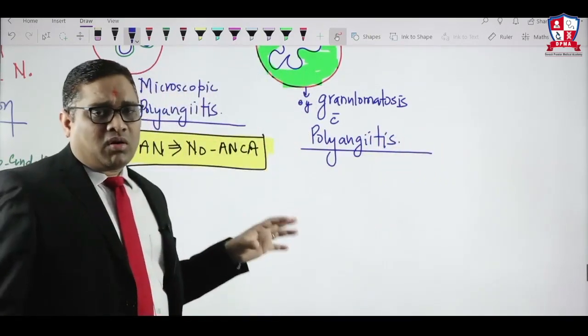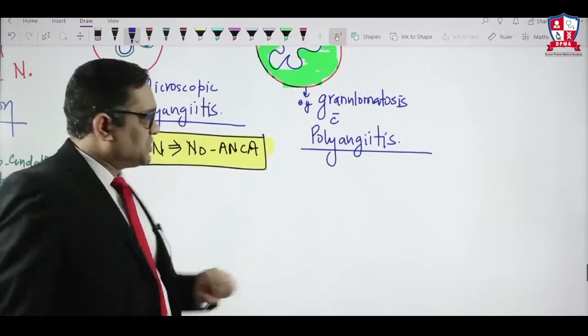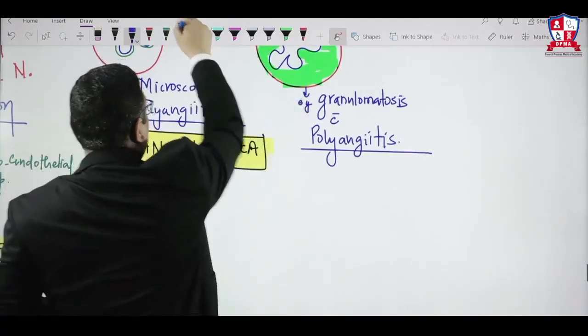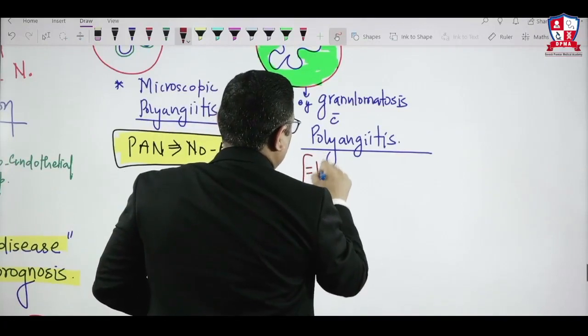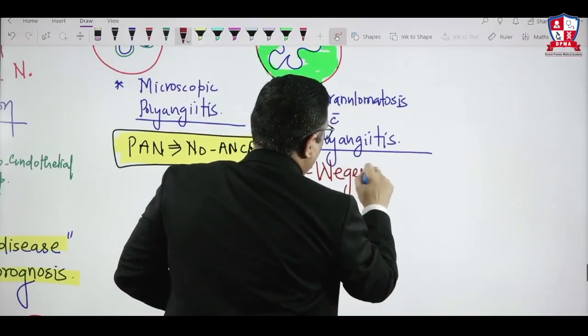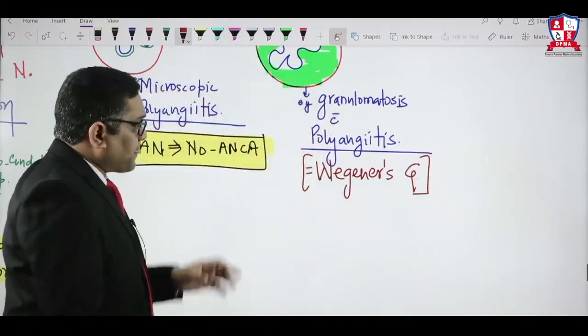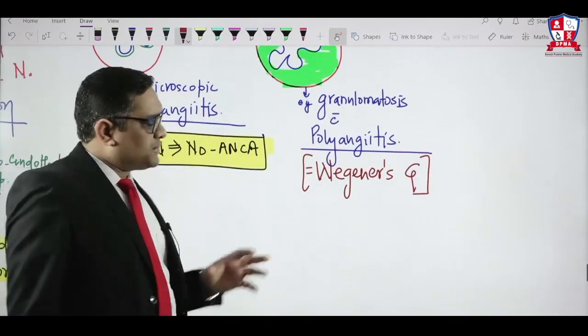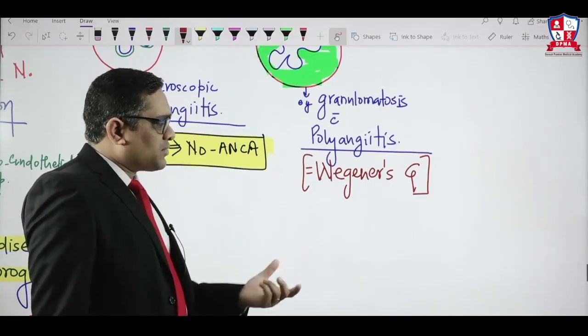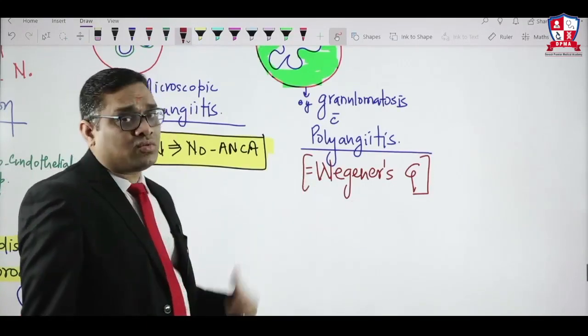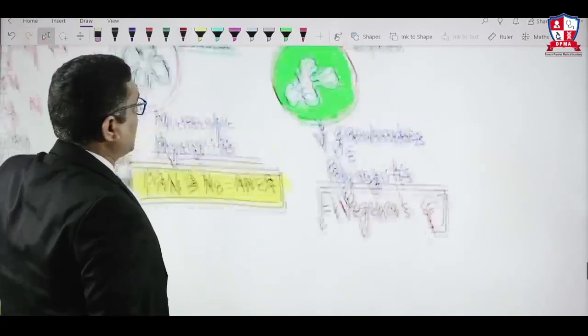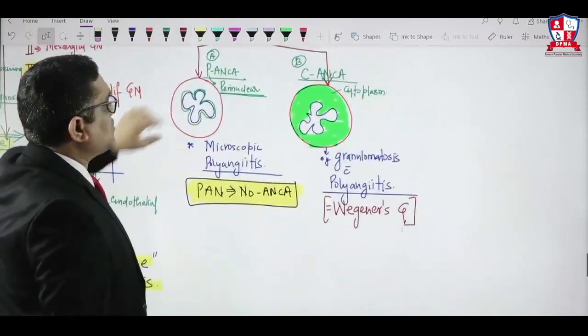This is the new name, and the older name is Wegener's granulomatosis. In All India exam 2014 and 15, there was a question: in Wegener's granulomatosis, which ANCA will you find?